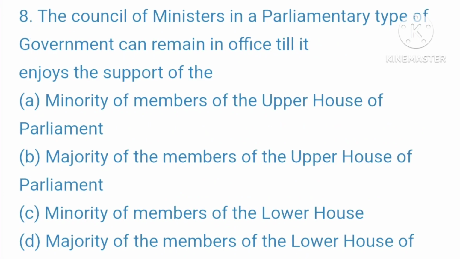Question 8. The Council of Ministers in a parliamentary type of government can remain in office till it enjoys the support of the. आपकी ऑप्शन है A. Minority of members of the upper house of parliament, B. Majority of the members of the upper house of parliament, C. Minority of members of the lower house, D. Majority of the members of the lower house of parliament. Your right answer is majority of the members of the lower house of parliament.